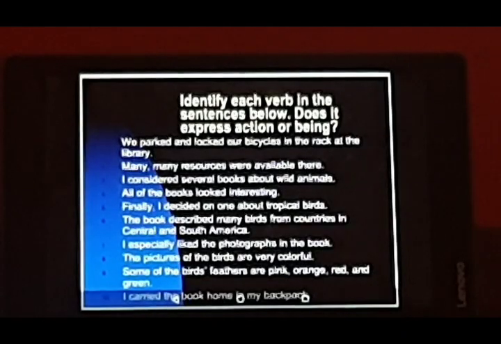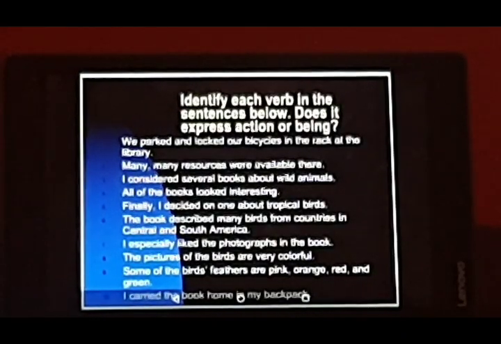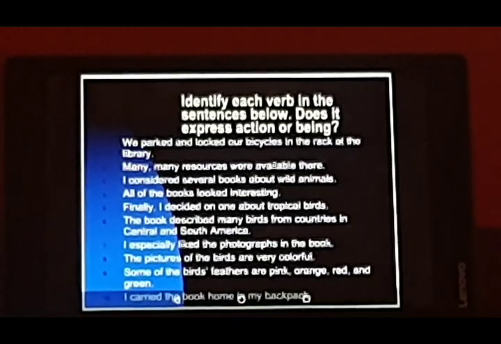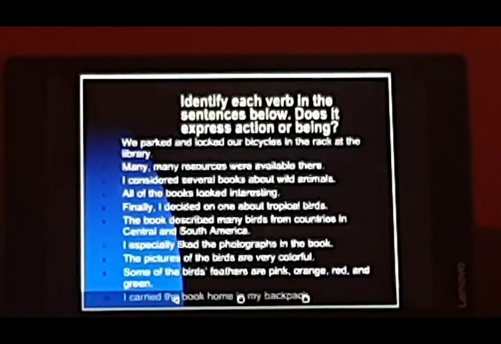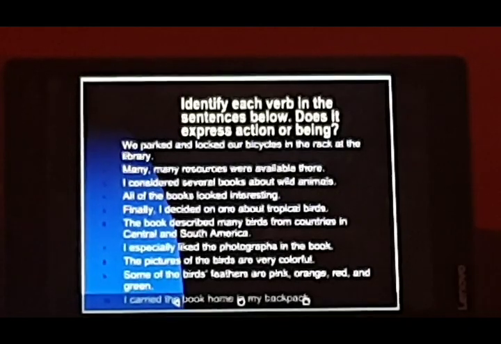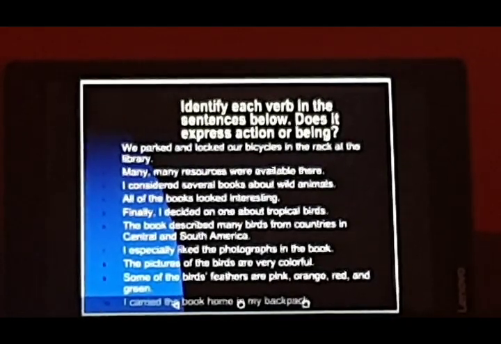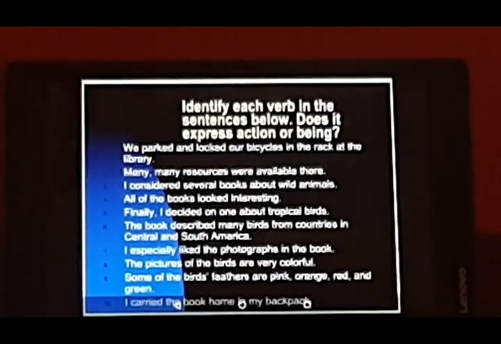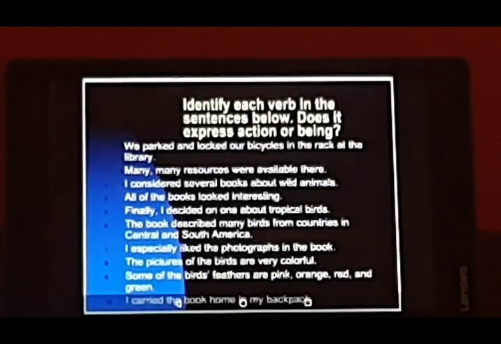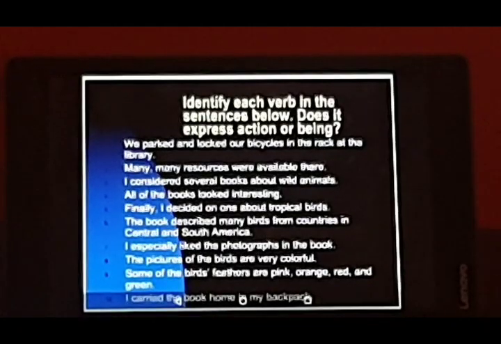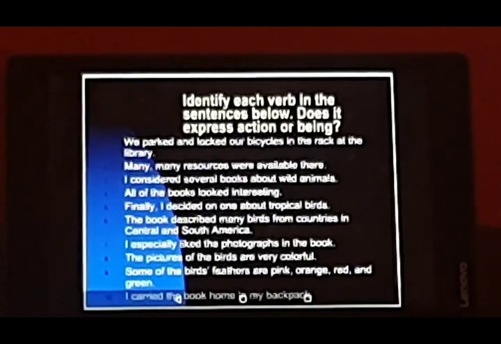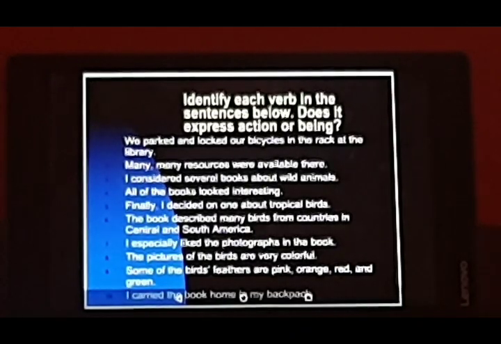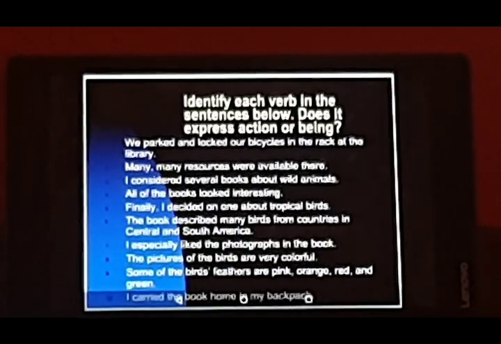Now, identify. This is an activity for you. You can do it later, of course. Identify each verb in the sentences below. Does it express action or being? So, out of this, you should notice what words are action words and what words are being words. We parked and locked our bicycles in the rack at the library. So, parked, locked, they are action words. Many resources were available there. Were is a being word.